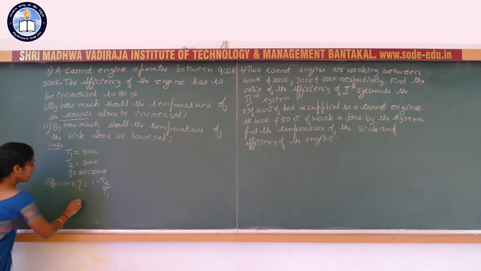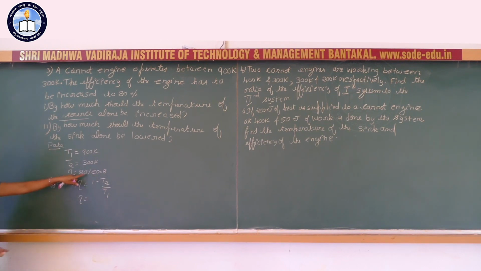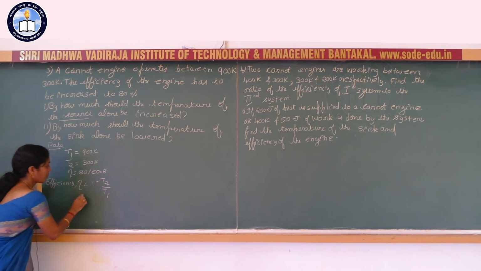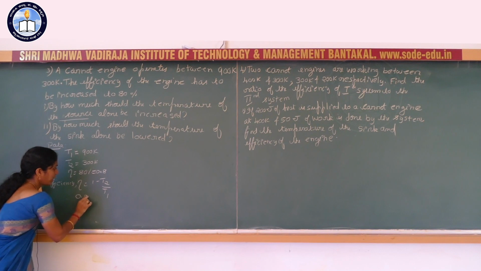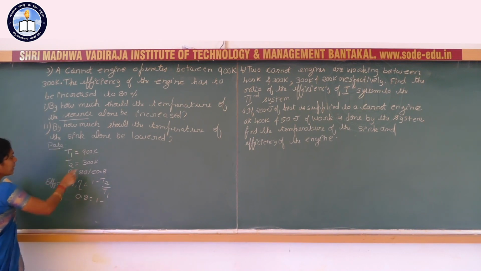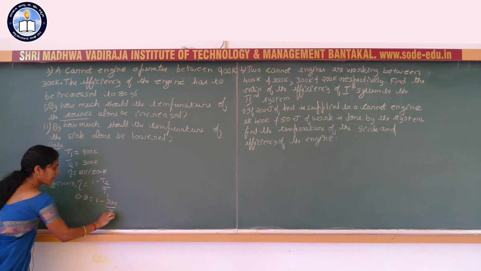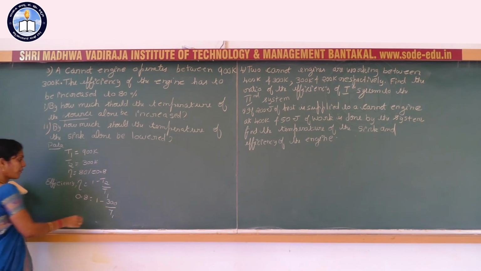So here eta, they have given, that is 0.8. So here 0.8 is equal to 1 minus T2, that is 300 divided by T1. Simplify it.